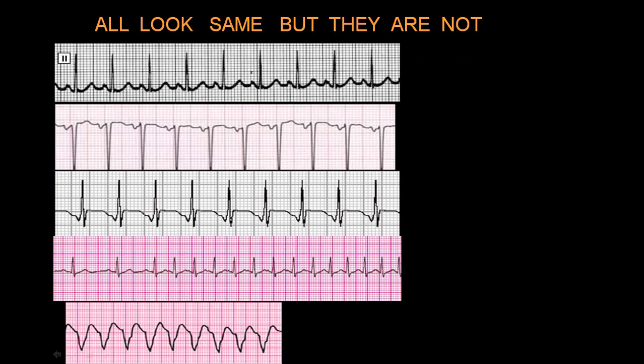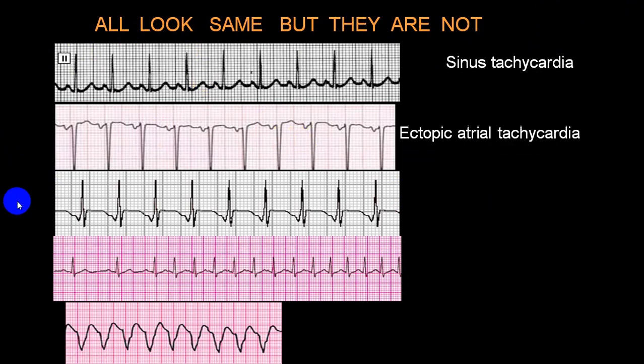We have shown you this slide before. All these look alike. This is sinus tachycardia. This is atrial tachycardia, which is from an ectopic focus, so we call it atrial tachycardia. And this again looks similar, but it is not that. It is a nodal tachycardia, or we call it junctional tachycardia. This is a sudden run of paroxysm, so paroxysmal supraventricular tachycardia, and this is sustained ventricular tachycardia.